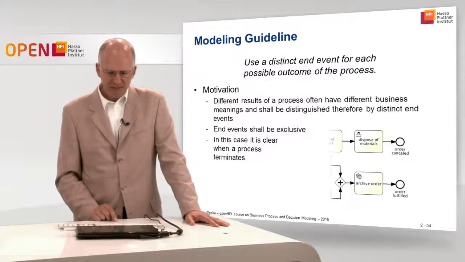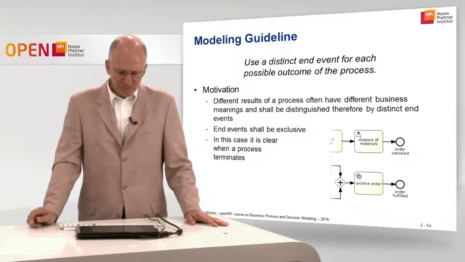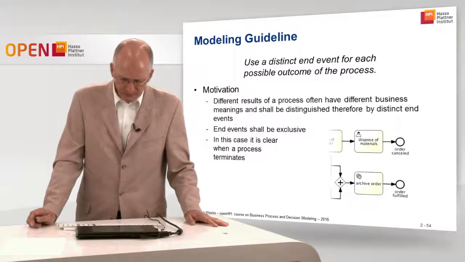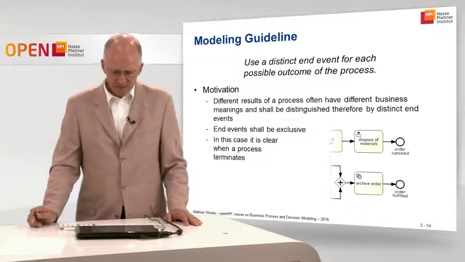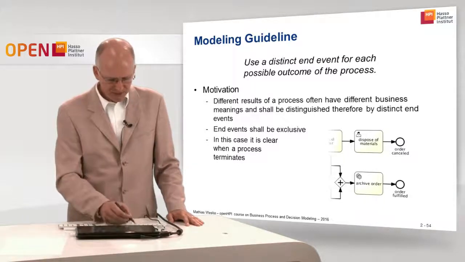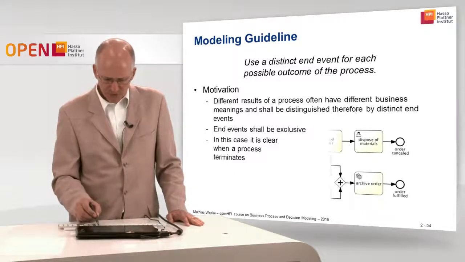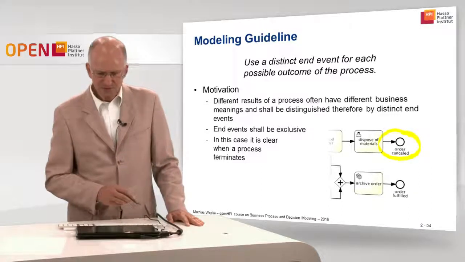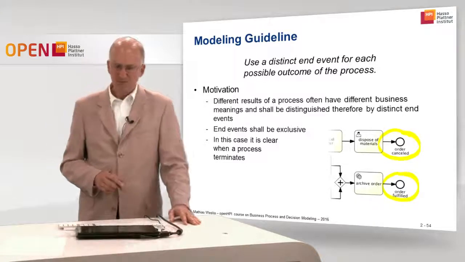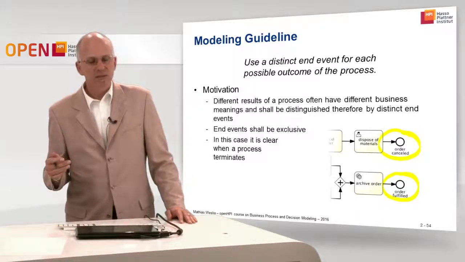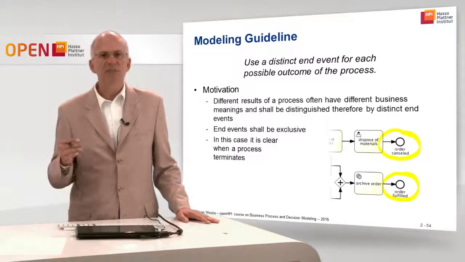Use a distinct end event for each possible outcome of the process. Different results of a process often have different business meanings and shall therefore be distinguished by different end events. We see in our order example where we have one end event, so the order might be cancelled at the end of the day, or the order might be fulfilled. These are events that have a business meaning, and we like to represent the 2 different possible outcomes explicitly in the model.